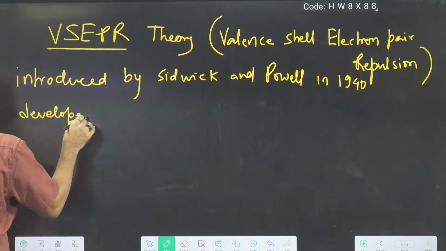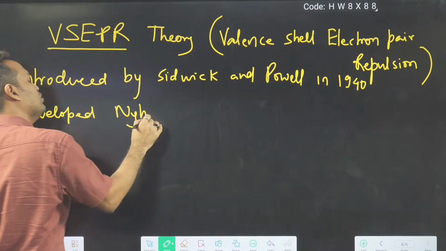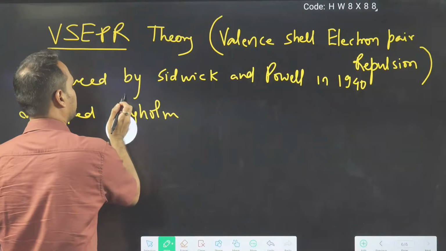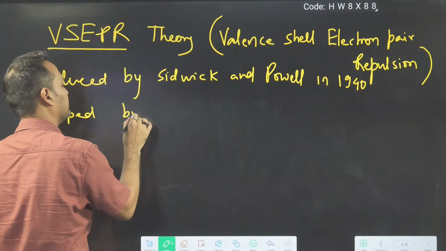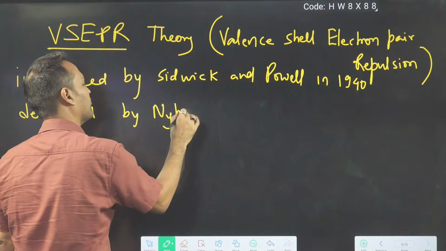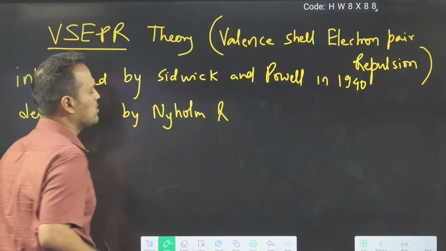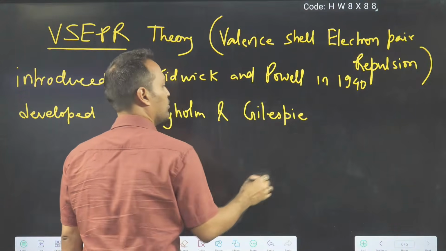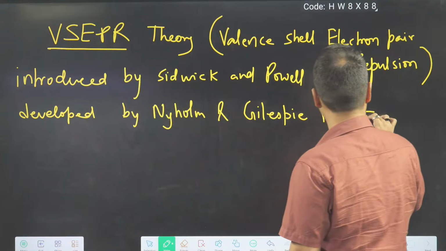Developed by Nyholm and Gillespie, whatever you want to say, your choice. In 1957.